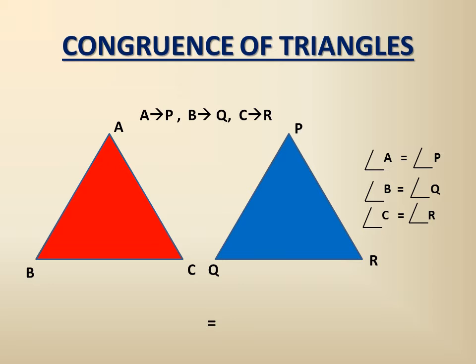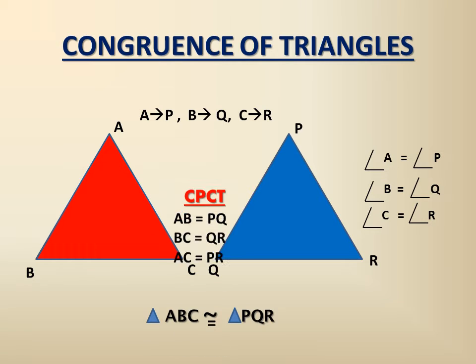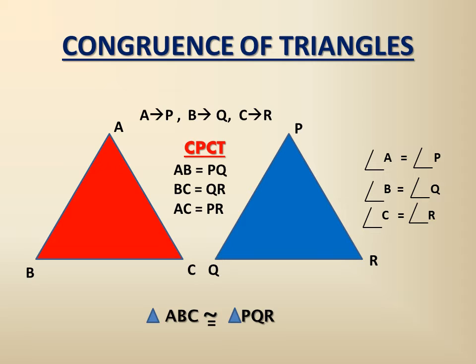If they are congruent, then their corresponding angles become equal. Angle A equals angle P, angle B equals angle Q, angle C equals angle R. And from this we can get CPCT. Angle ABC is equal to angle PQR, and also the sides will be equal. If they are congruent, then their corresponding parts are equal. What does CPCT mean? Corresponding parts of the congruent triangles. If the three sides are equal, then the three angles have to be equal. Only then can you say these two are congruent.